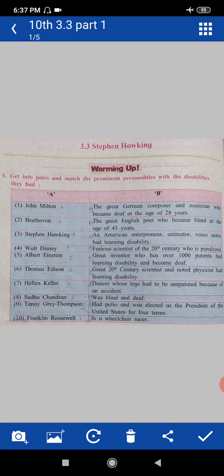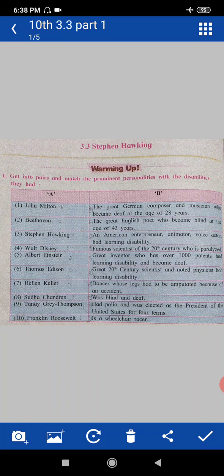Let's see now in detail. John Milton was the great English poet who became blind at the age of 43 years. Means when John Milton was 43 years, he became blind.